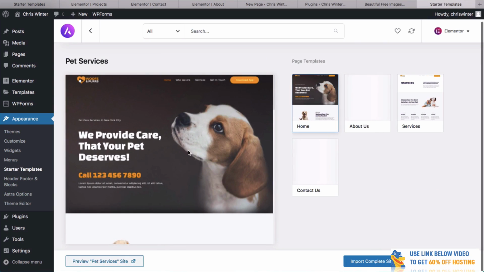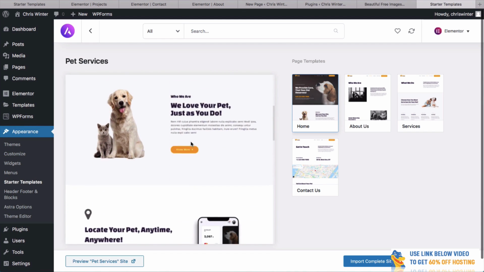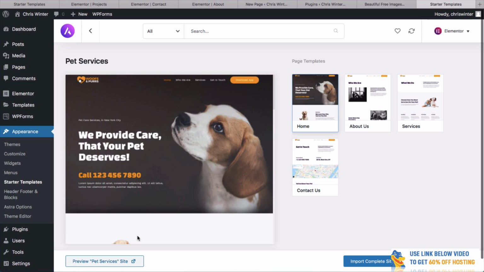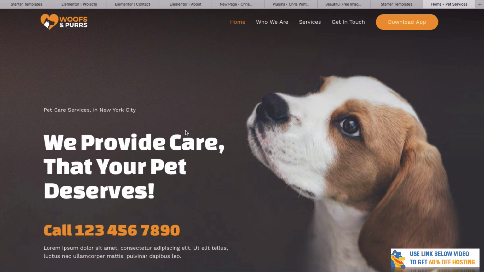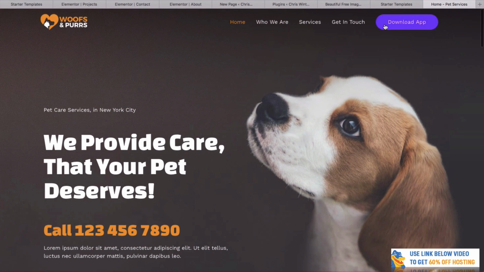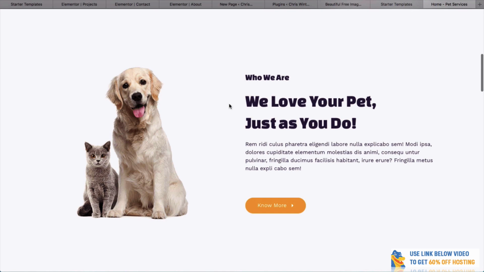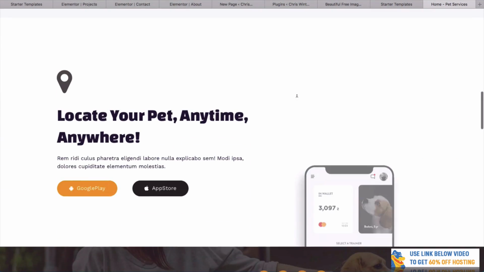And then this one here, I like this one because I like dogs, but you can see this is one for pets. But again, this one here could work for pretty much anything. If we take a look at a preview of this, you can see that this has got a nice big background image. Nice button here where you could download the app. Look at the way that it changes color here. You could just change this picture here to anything. We could have this as our barber theme. Just change the text. You know how to do that now.